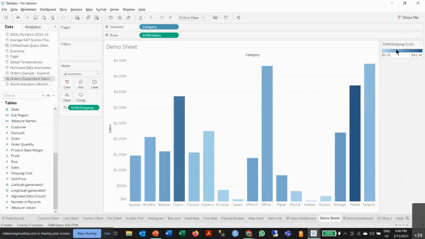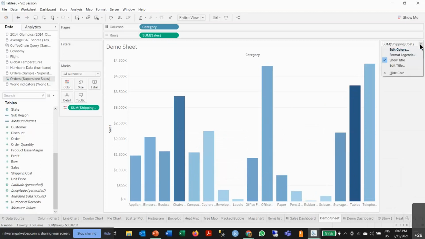This is called a legend card. It shows you how the shipping cost is distributed amongst the sales. You can see this has high sales, but the shipping cost is also high. This one has high sales, and shipping cost is low, and so on.